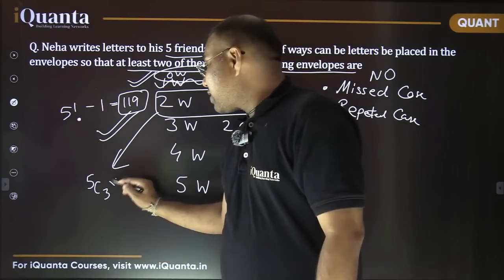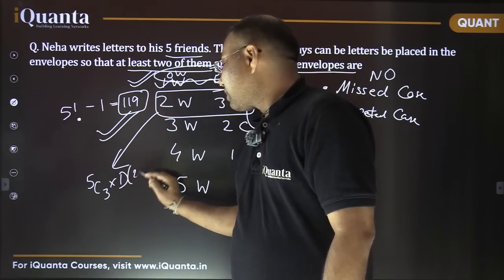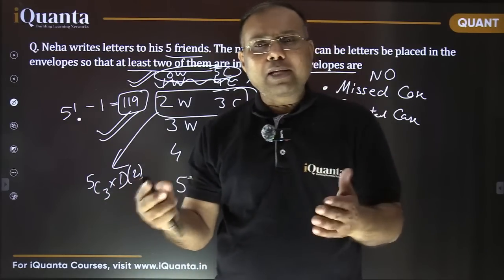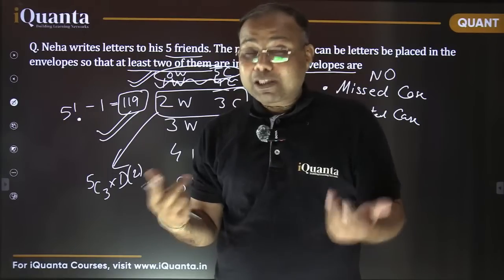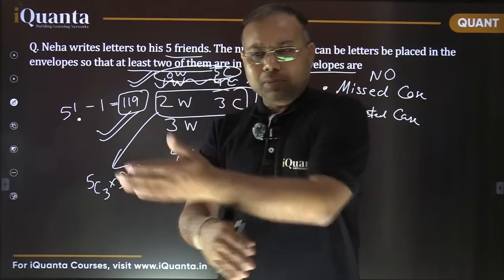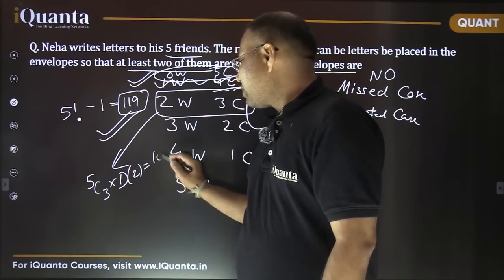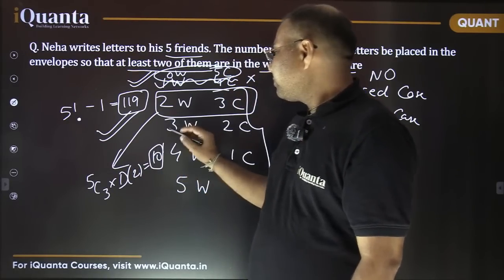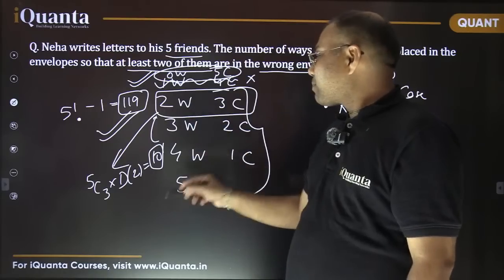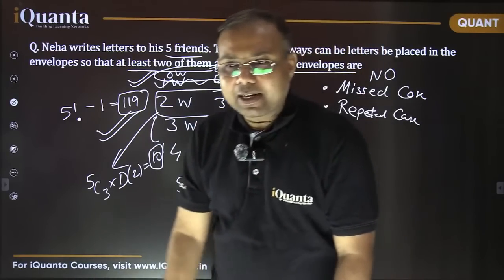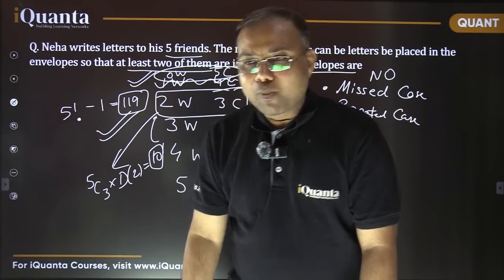That is derangement of 2 pairs, which is one only. There are only 2 pairs, so they need to be deranged. So they need to be mismatched basically. So both will go to different ones. There's only one way for that. So this is 5C3, that is 10 ways. So the answer is 10 for this part. In the same way we can calculate the other parts also, and we can add them. I hope it is okay.